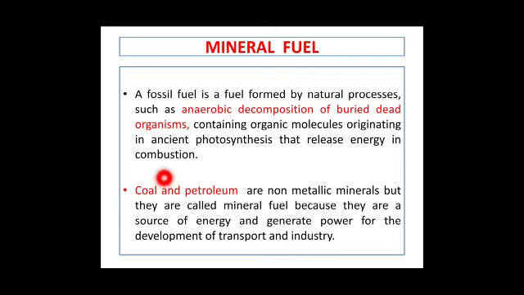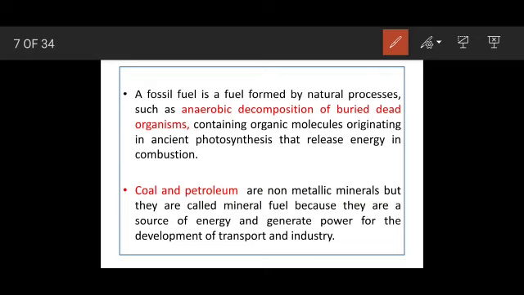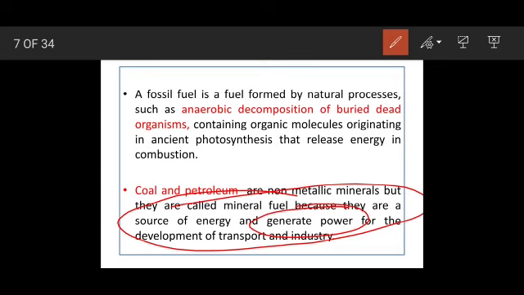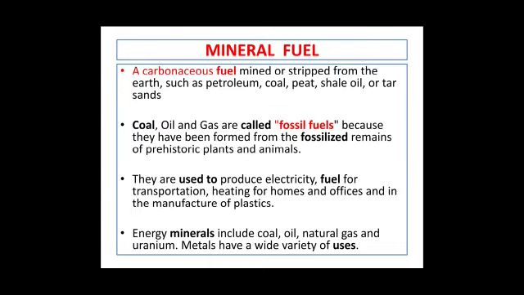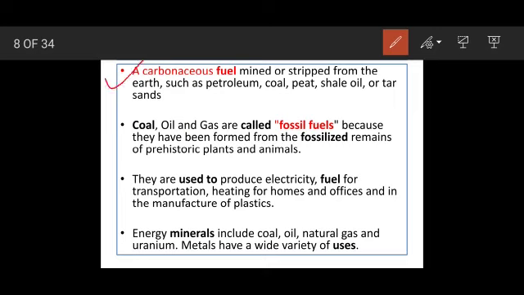Now coal and petroleum are non-metallic minerals, but they are called mineral fuel because they are a source of energy. They generate power and help in the development of transport and industry. So this is why coal and petroleum are non-metallic minerals, but they are mineral fuel because they are a source of intense energy.